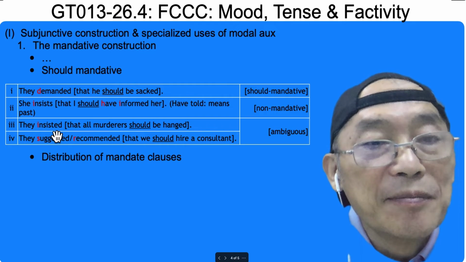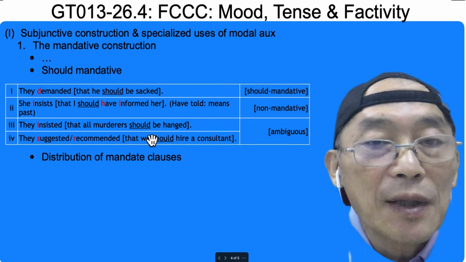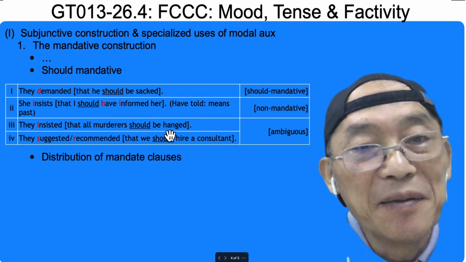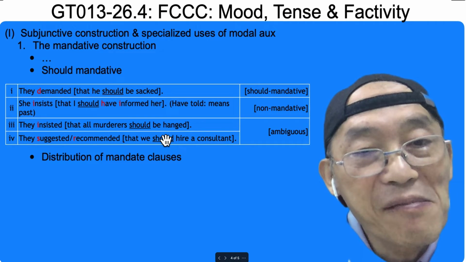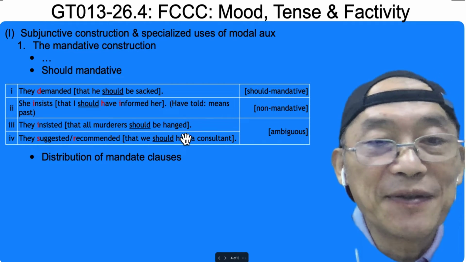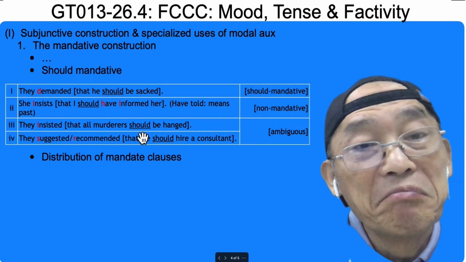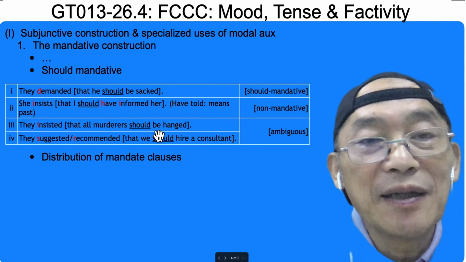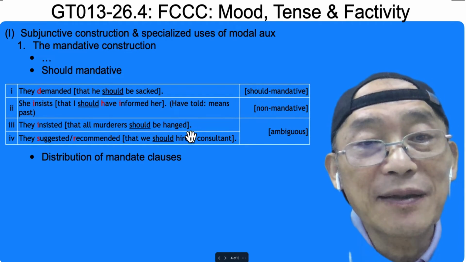Insist, mandative or non-mandative. Should be hanged. Well, it's a plain form, but it's a passive form. So past tense, past tense could be mandative, and it could be non-mandative for this passive.